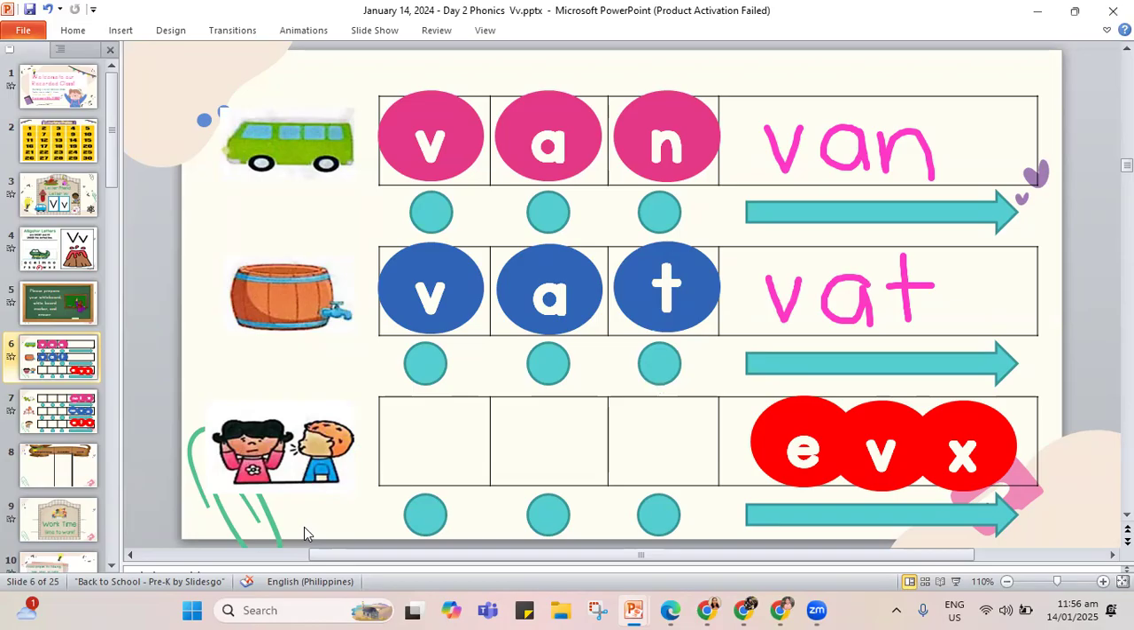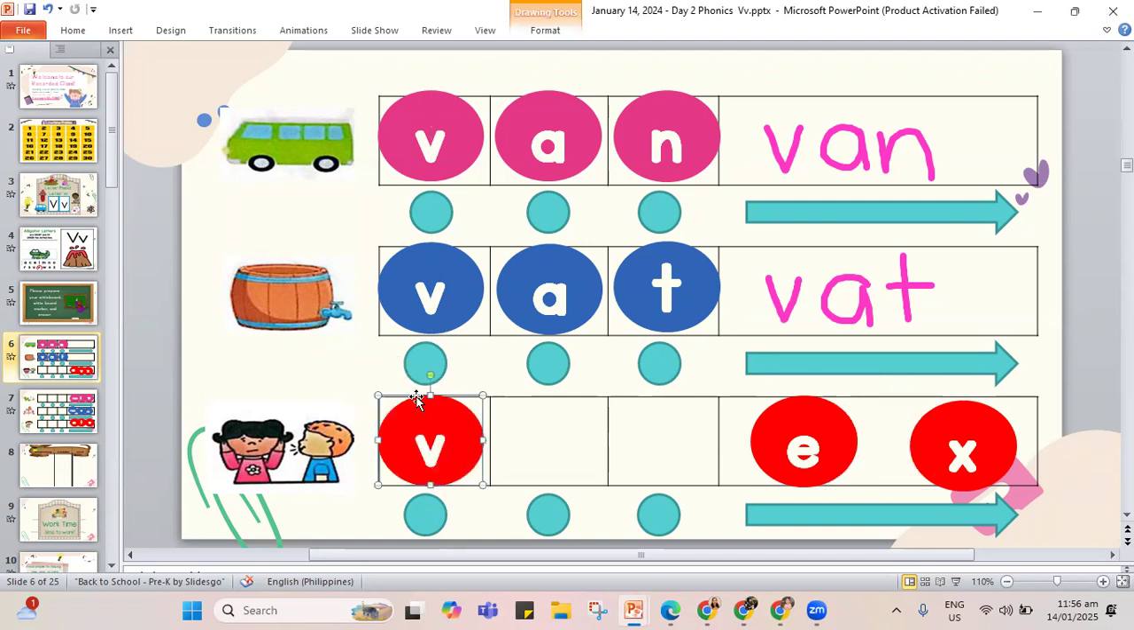So let's do vex. V sound first. That's for letter V. So the first letter is V. V, in the middle.